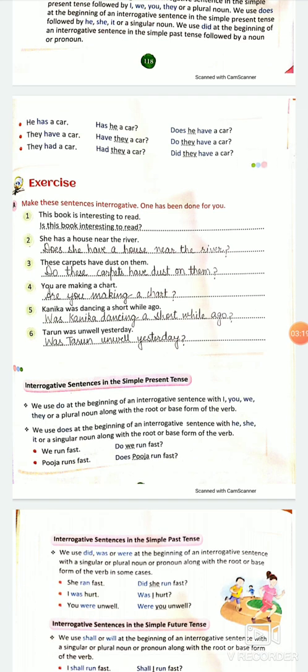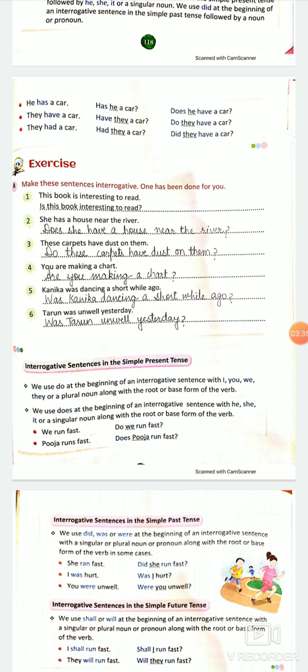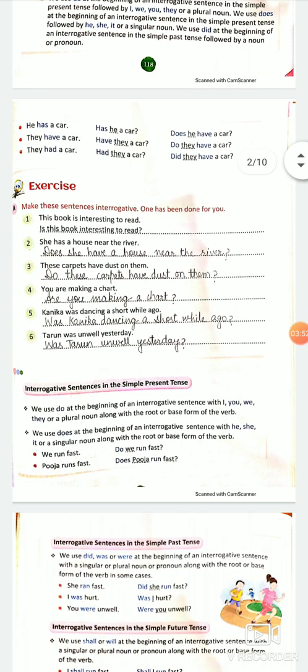So, simple way, first part, A part says make these sentences interrogative. See, second one I am doing, she has a house near the river. Now she has a house. Does she, when we are using does, has is going to change into have. Does she have a house near the river? These carpets have dust on them. Do these carpets have dust on them? We are doing it with do, right? We use do at the beginning, followed by plural nouns. You are making a chart. Are you making a chart? Simply we are bringing the helping verb forward.